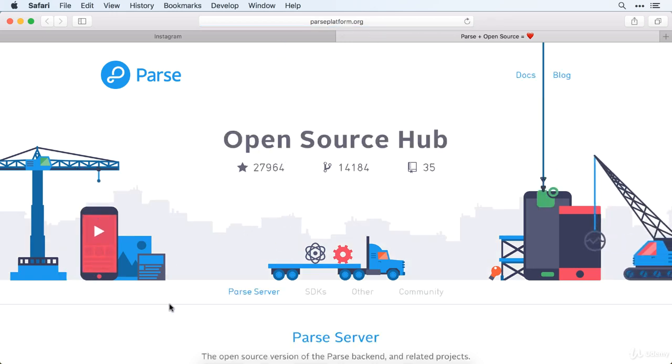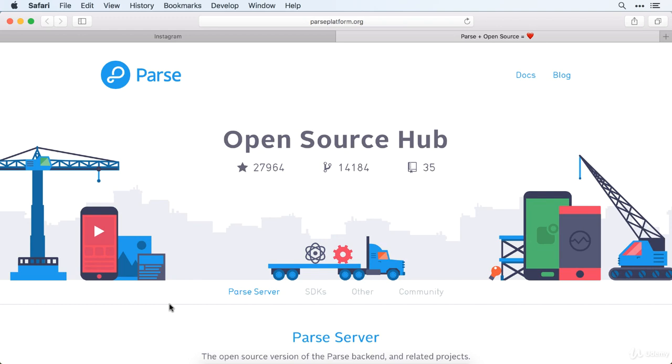So Parse was a company that helped you build backends for apps, whether you're making an Android app or an iPhone app. I think they even worked with Windows Phone. And then Facebook acquired them. And then Facebook decided at some point that they were going to shut this part of the business down. So they gave everyone some time to get their apps off of Parse, but then they decided to open source Parse. And so it's been pretty interesting.